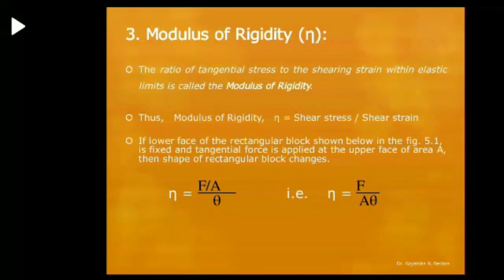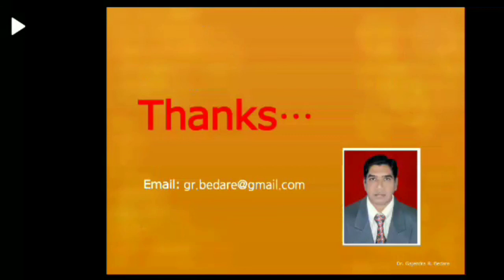Then we have seen there is a change in shape. So the formula is shearing stress upon shear strain. Shear stress is F by A and shear strain we have seen is theta. So the formula for modulus of rigidity is eta equal to F upon A theta. Only solids possess this constant of elasticity.